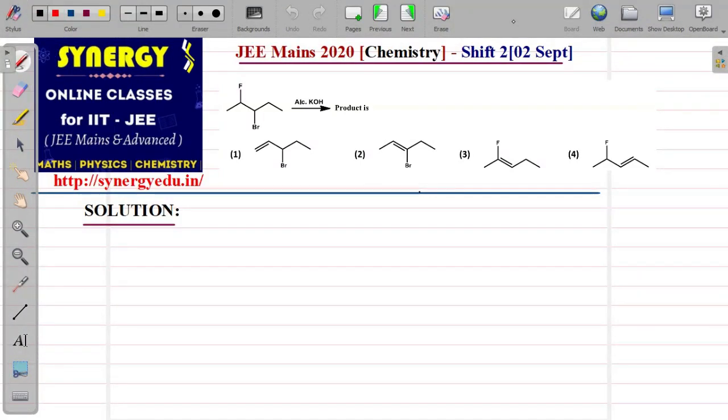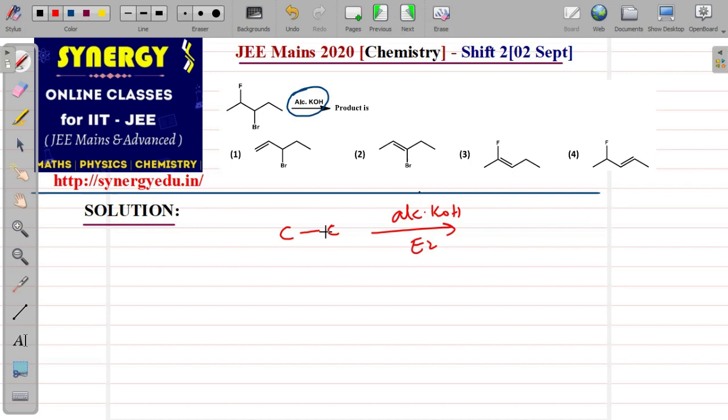Next, in this question, as you can see, there is an alkyl halide and it is reacting with alcoholic KOH. And what is the major product they are expecting us to see? Now here, what happens when alcoholic KOH reacts? When alcoholic KOH reacts, it forms an alkene through E2 elimination. So E2 elimination takes place.